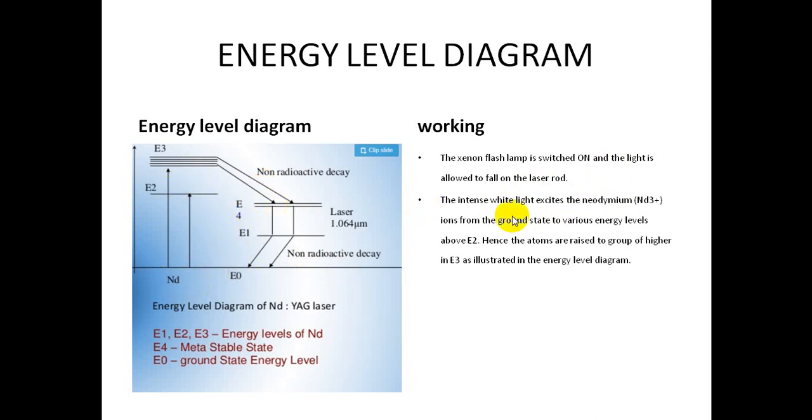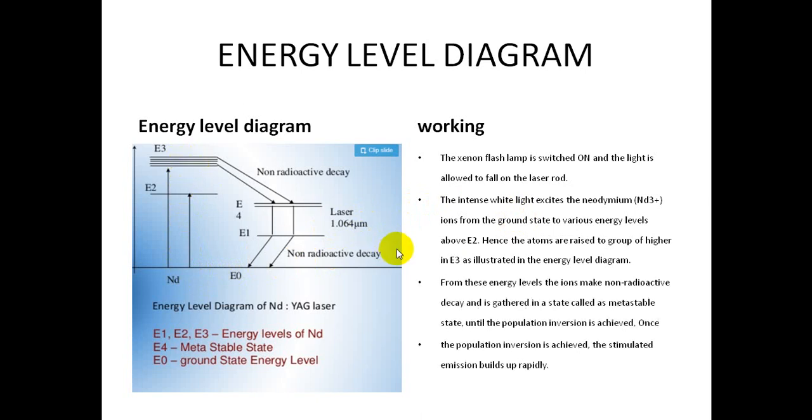So when the intense white light excites the ground state neodymium ions, they reach E2 and E3, which are higher energy levels. From E3, after the completion of lifetime, the population reaches E4 spontaneously.